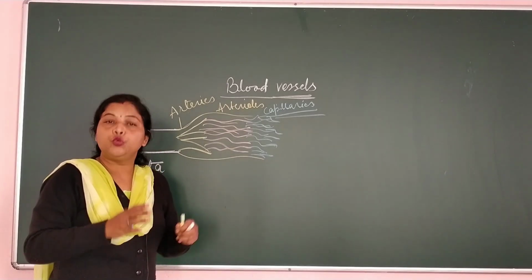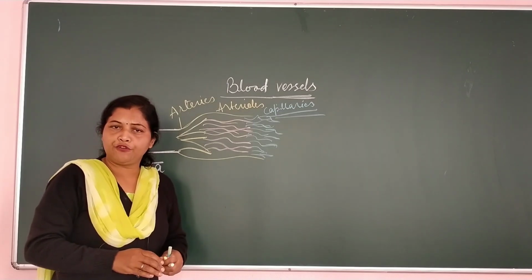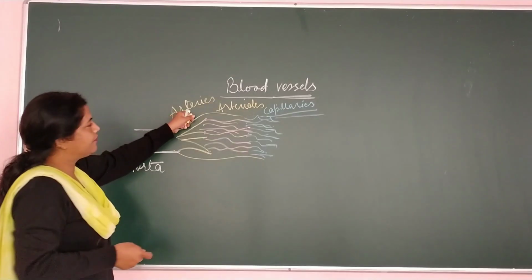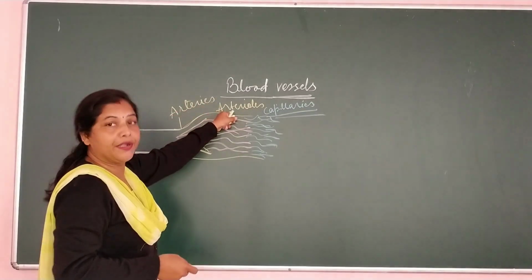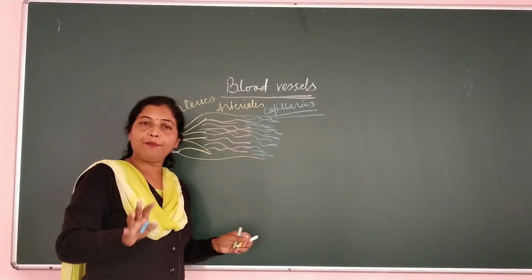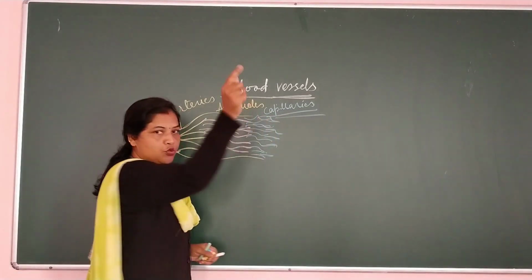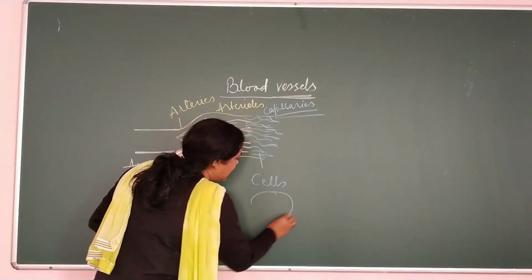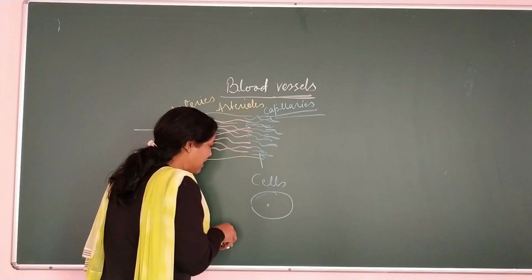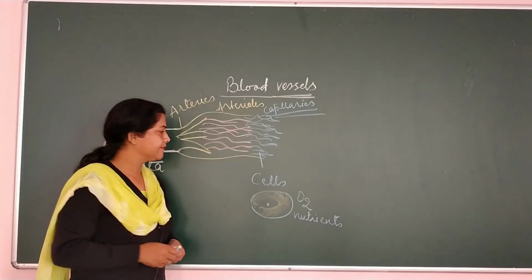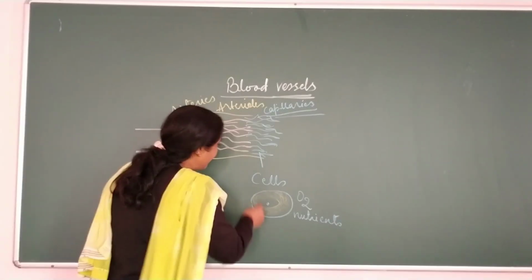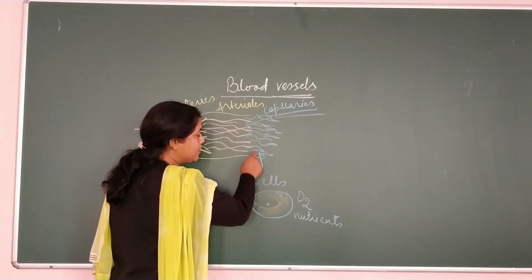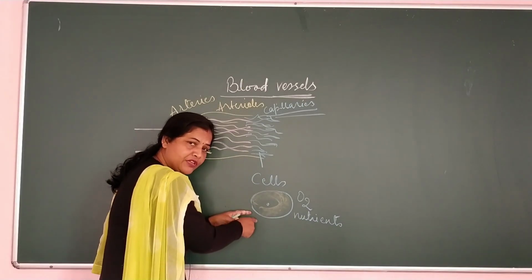So to do the work in a very short period of time, and as this is a continuous process, this aorta is divided into arteries, into arterioles, and arterioles into capillaries, and each and every capillary goes to the cells. अब ये capillaries जो है वो सारे cells में चले गए.